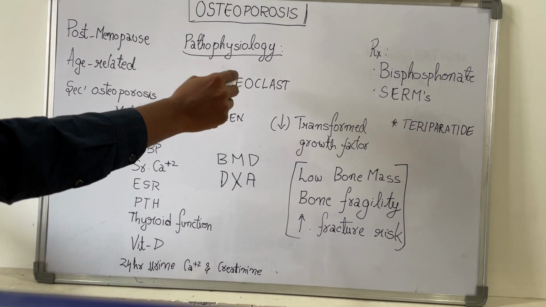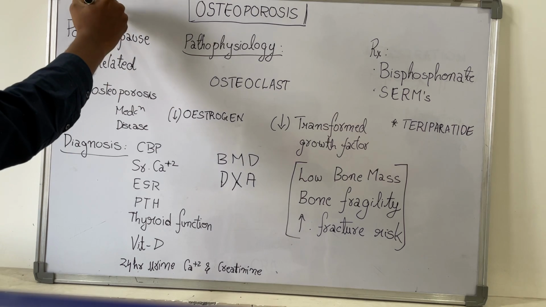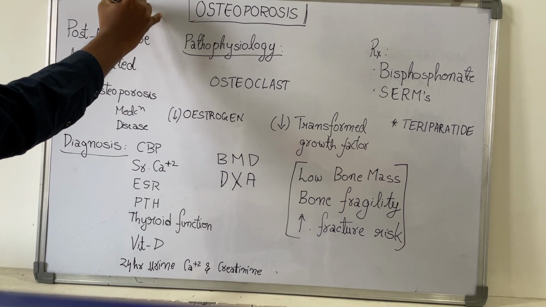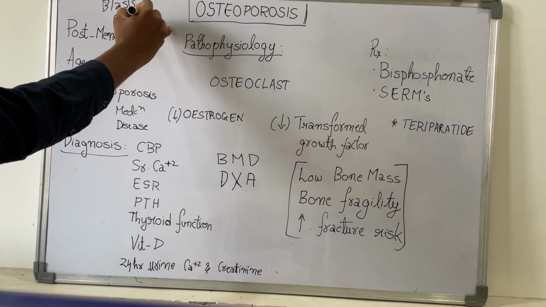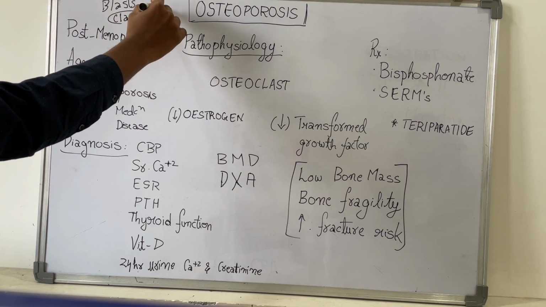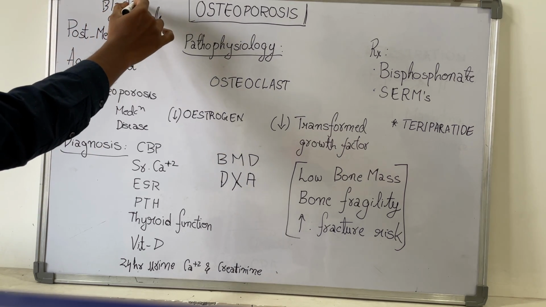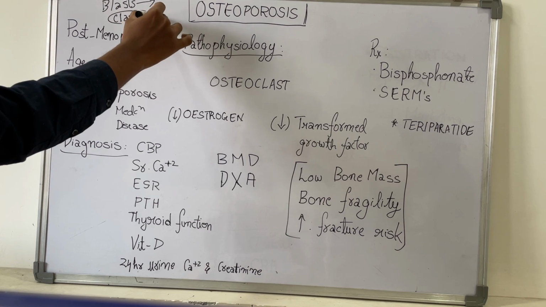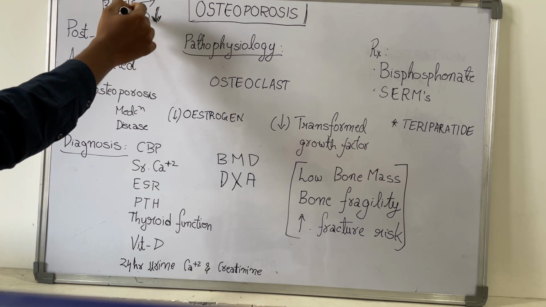The first thing is we should know about osteoclasts and osteoblasts. Osteoblasts are the cells that make up the bones, whereas osteoclasts are important for resorption, that is, they can dissolve the bone. Osteoblasts are for construction of bones. Osteoclasts are for resorption, removing calcium from the bone. So why are both important?